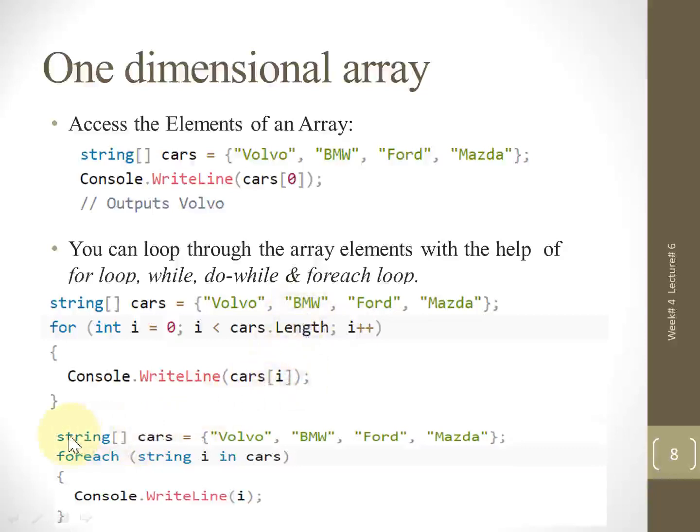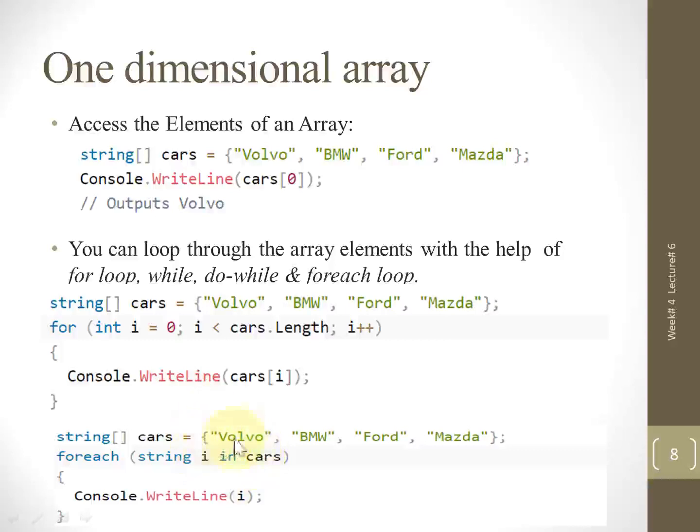So we can also print these values with the help of foreach loop. Let's see how it will be printed, as we already discussed and learned the syntax of the foreach loop. So students, I hope you remember the foreach loop. So this is the string type of array, that's why I represent the foreach loop. Then the data type will be of string type, and in is a keyword, cars is the name of the array. So one by one element will be moved towards i and stored within the i.